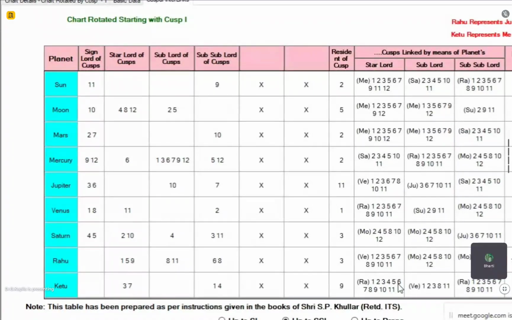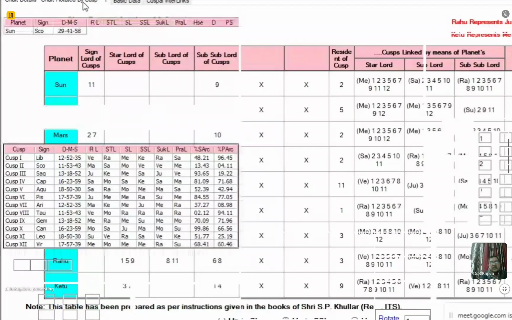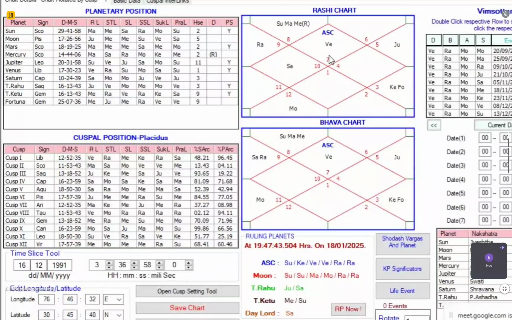But sir, 12 is neutral for marriage, no? 12 is neutral for marriage? Not at all. Look here. Okay, I'll explain this point. For the ascendant, let me explain, then I'll come to your questions.